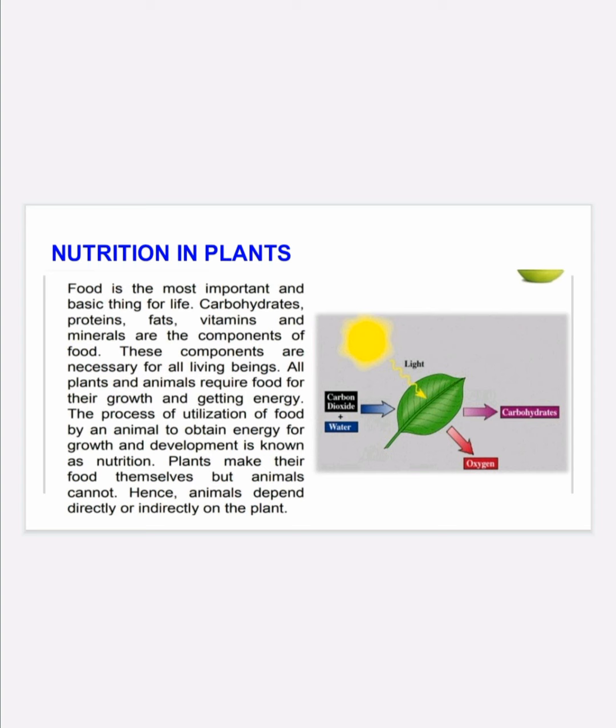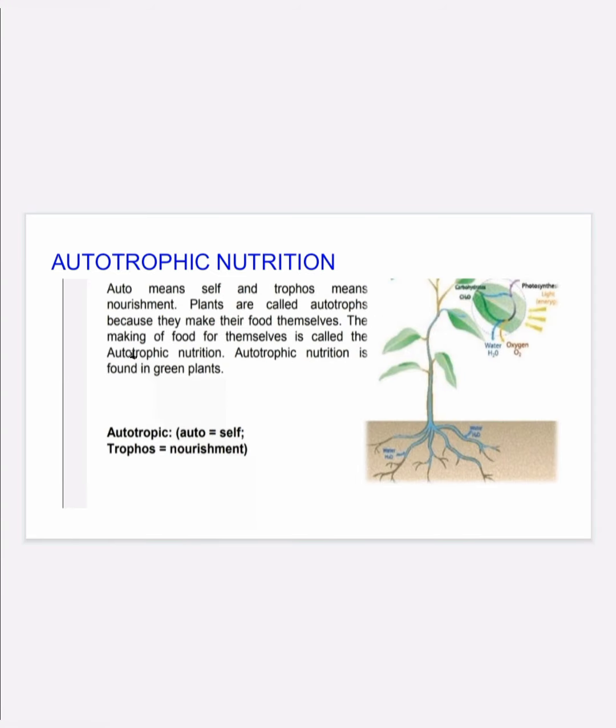In this we are going to see the two modes of nutrition. One is autotrophic nutrition. Auto means self. The plants can create the food themselves, which is called autotrophic nutrition. Only the green plants can create the food themselves. And another thing, they already have the nutrition. From that nutrition only they will create the food.